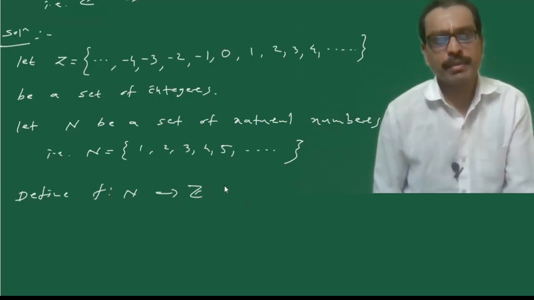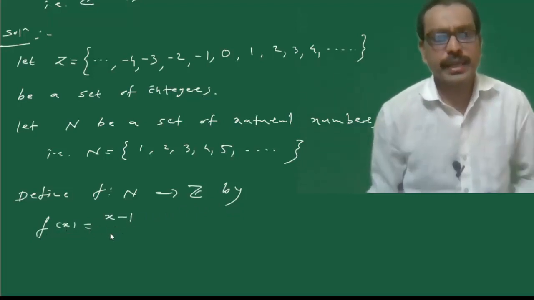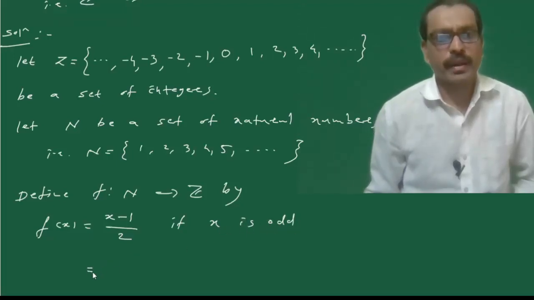This map is defined by f of x equal to x minus 1 divided by 2 if x is odd, and f of x equal to minus x upon 2 if x is even.